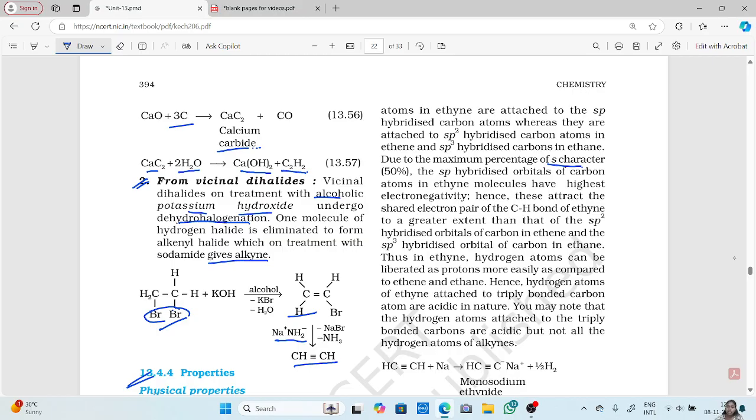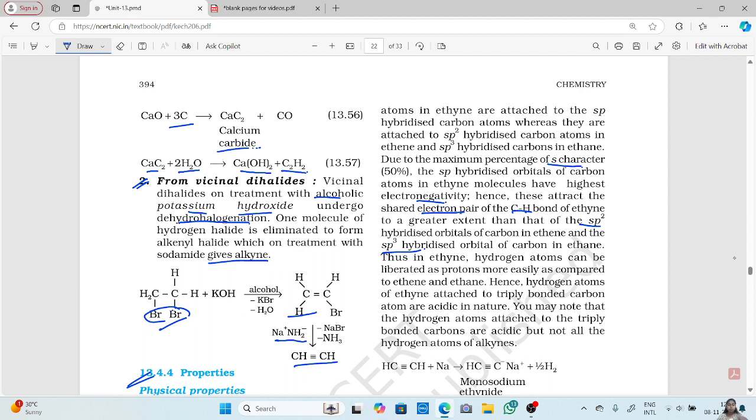Because of this high electronegativity, the electron pair involved in the C-H bond of ethyne is attracted more towards the carbon, to a greater extent than in the sp2 hybridized carbon of ethene or the sp3 hybridized carbon of ethane. Thus, in ethyne, hydrogen atoms can be liberated as protons more easily as compared to ethene and ethane.